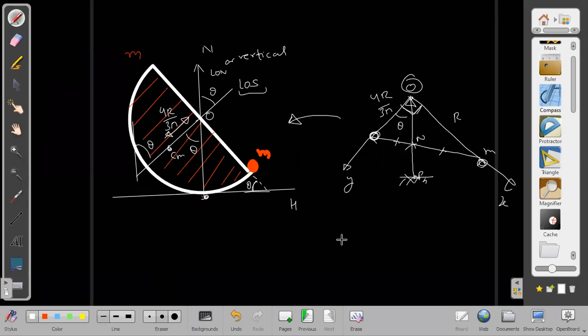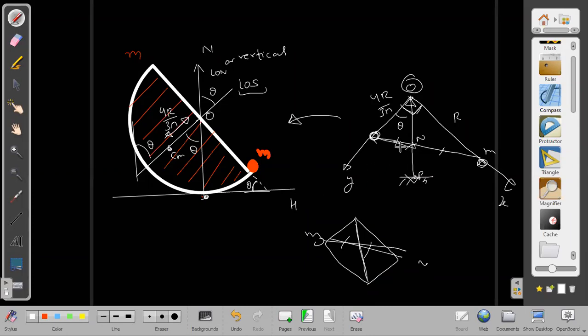Which line is bisecting the diagonal? The vertical line is bisecting the diagonal. Then I can treat the vertical line as one line and this as the other line, and this is being bisected because the masses are equal. Then we can easily determine what this length is: root over square of 4R and square, find the diagonal, and after that take half of the diagonal.